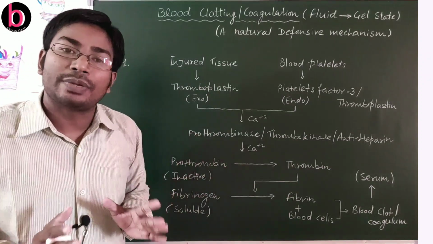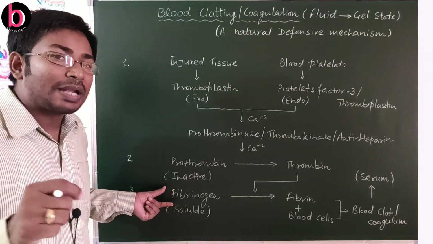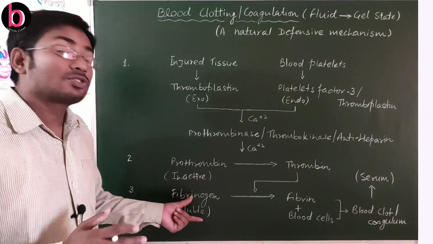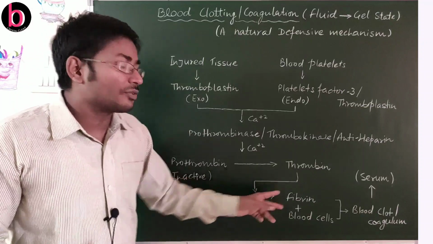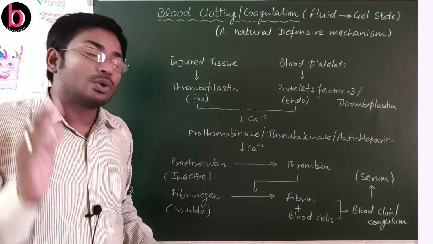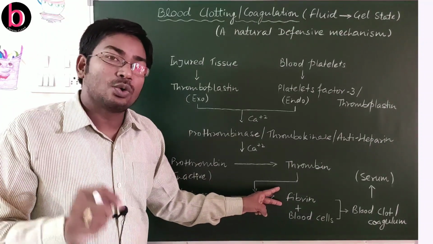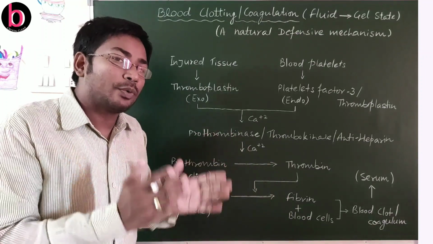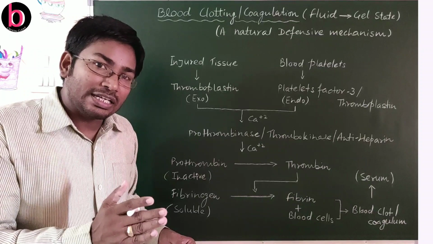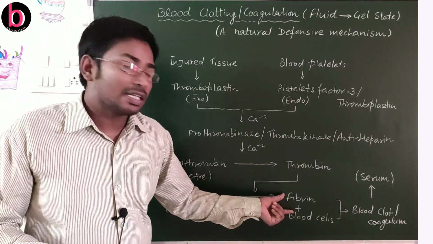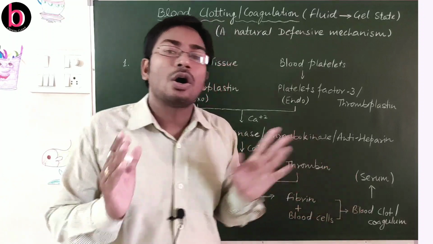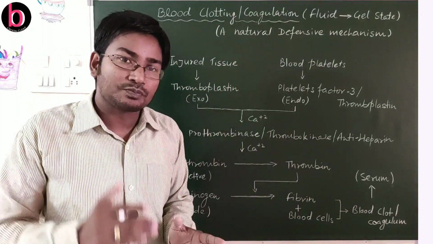This thrombin functions as an enzyme and causes conversion of fibrinogen into fibrin. These are again plasma proteins, present in soluble form, and they are converted into very thin protein fibers that are known as fibrin. These fibrins start to deposit at the site of injury. They will react with blood cells and form blood clot or blood coagulum.